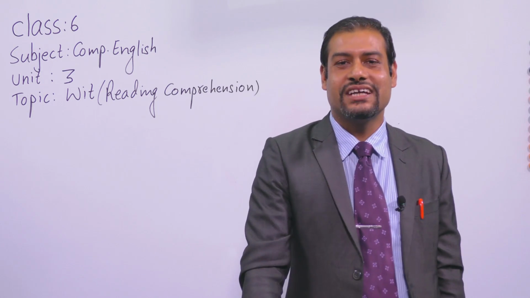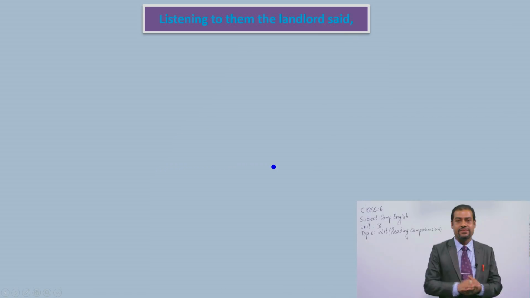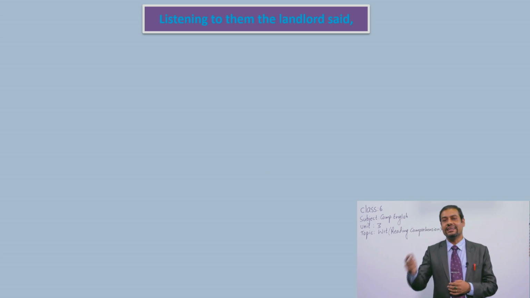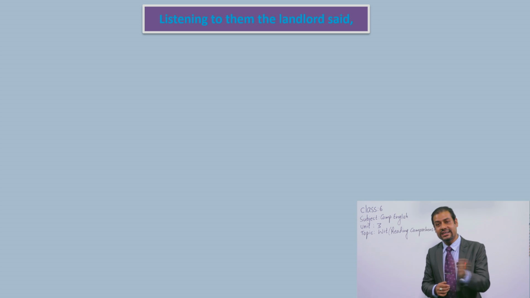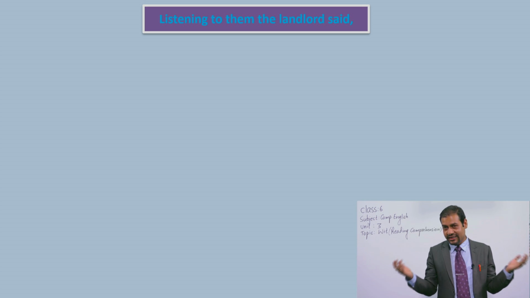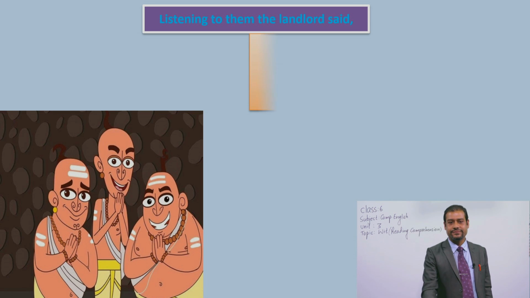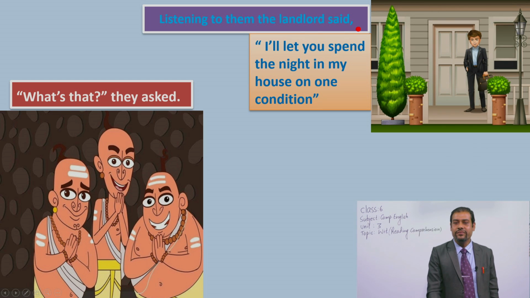So then what happened? The landlord listened to all three Brahmins, okay? He listened to the first Brahmin, what he had said. He listened to the second Brahmin, what he had said, and he listened to the third Brahmin also. After listening to them, the landlord said, "I will let you spend the night in my house on one condition."